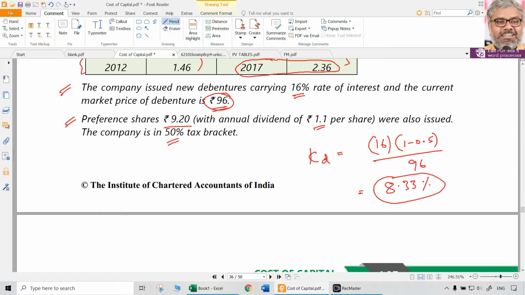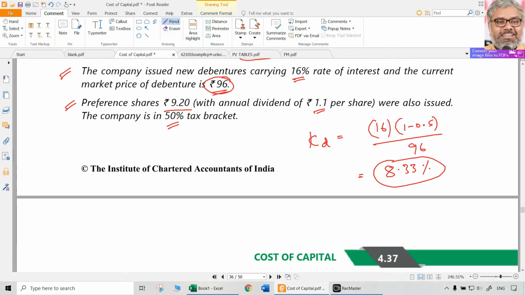There is no redeemable value given, no other information given, number of years is also not given. So we cannot use the cost of debt formula which is applicable for redeemable debentures. When there is no option, we have to use I into (1 minus tax rate) divided by net proceeds. That's all. That is 8.33%.